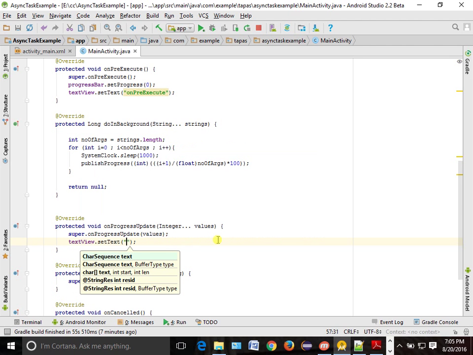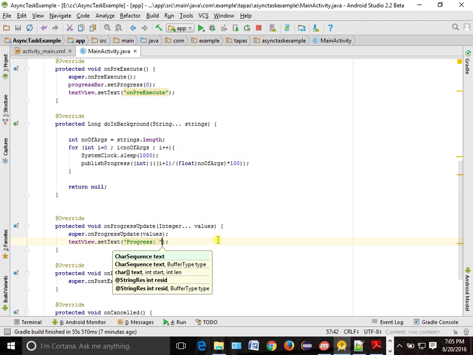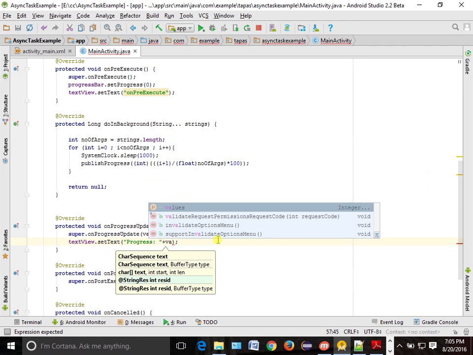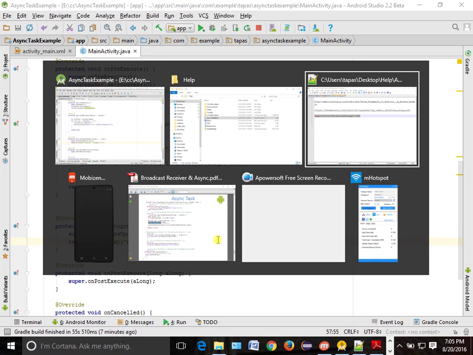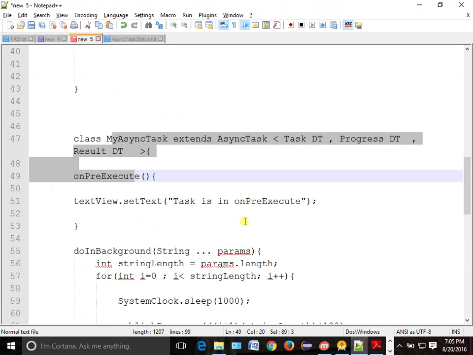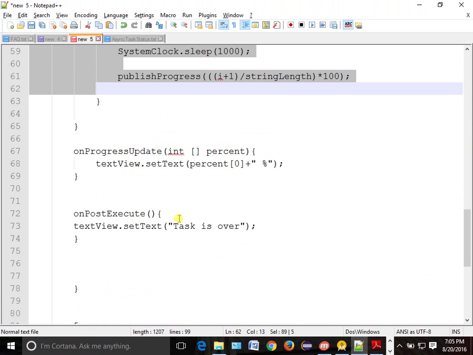So you can show progress, something like progress. How will you get your data? You get the first data, because for timing you are starting only one async task. That's why the first data will give you the data, and you show the percentage here. We are done till this. This is done. We have done this also.